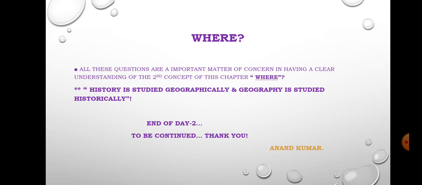The second part of the quote is also very interesting: geography is studied historically. The subject of geography is also studied historically.